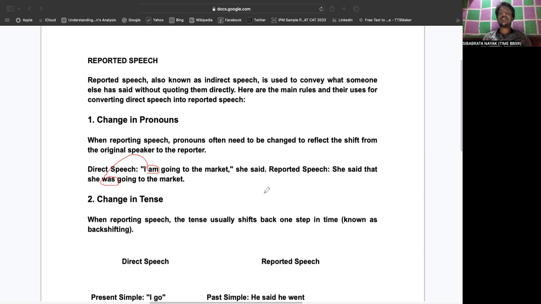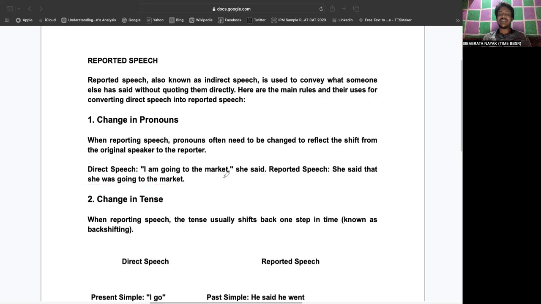How did it happen? If you say "I'm going to the market", who is going to the market? The person who spoke. She said she was going to the market. In that case, it is known as indirect speech.